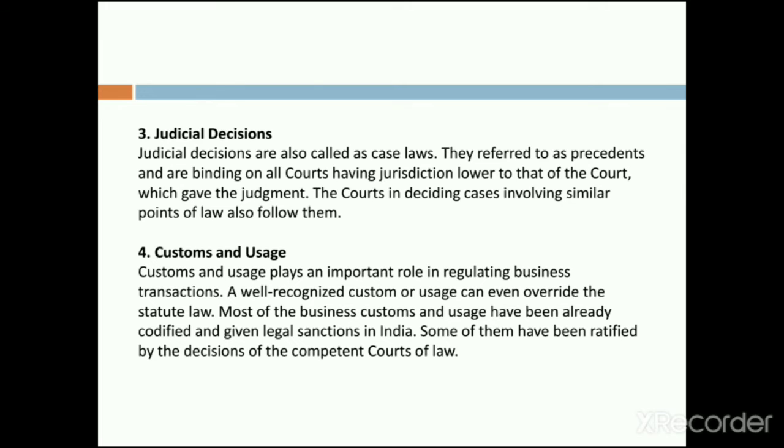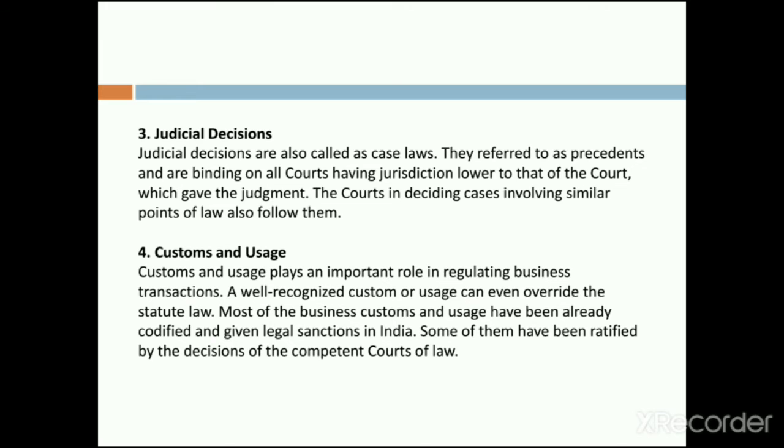There are some cases due to which judicial decisions are taken, or judicial law is made by the court, right? If any new case comes, the court will take a decision, and after taking a decision, it will be formed as a law. Such law, which the court has made after taking important decisions, is called judicial decisions, and that is also one of the important sources of law.